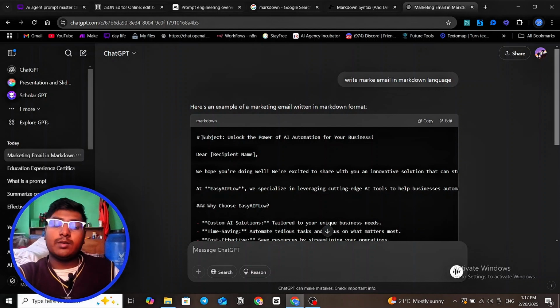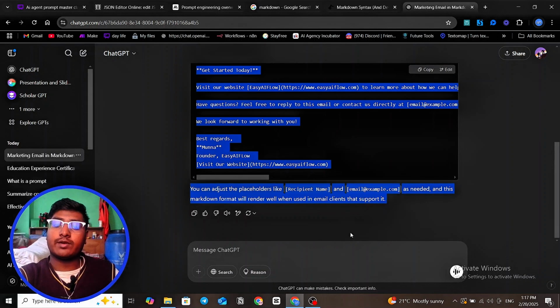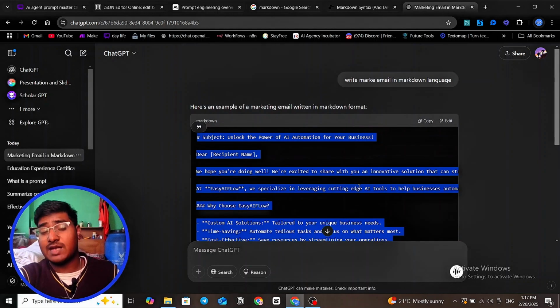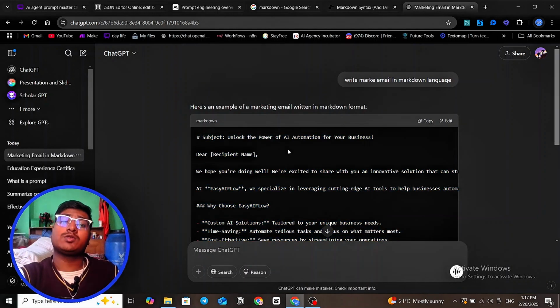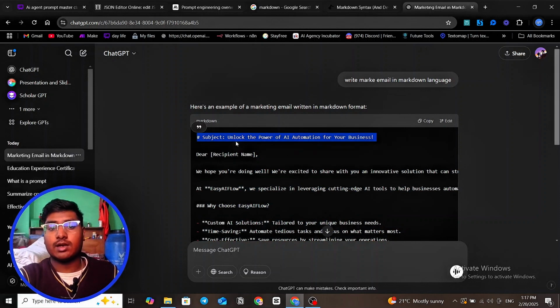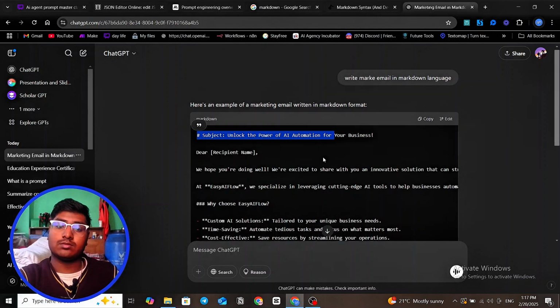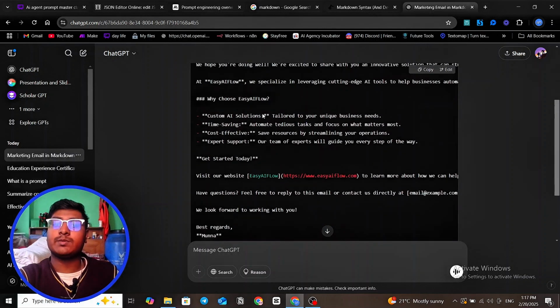In Markdown language, this is the writing convention that we use. There is HTML, there is XML, and there is Markdown language. What it does is use a hash, which is a heading one, and using a double asterisk means bold. This symbol means a point.